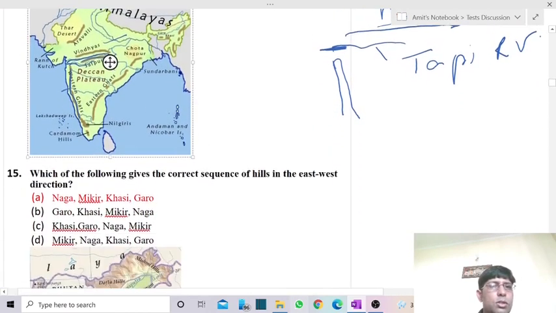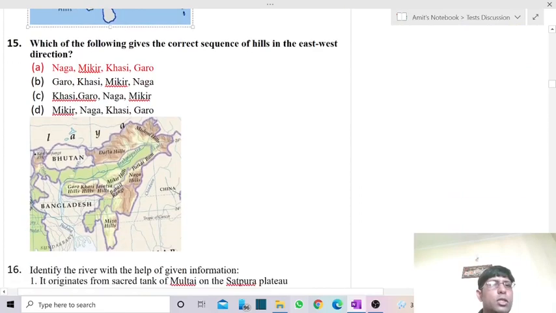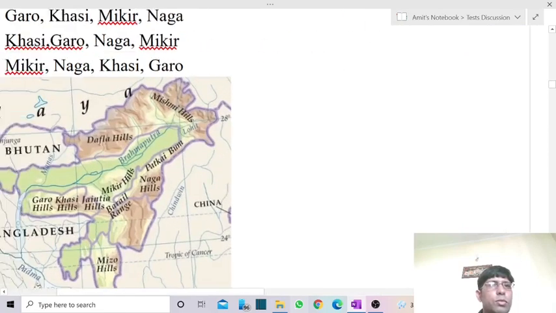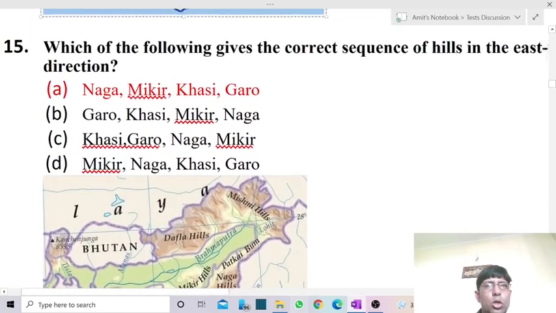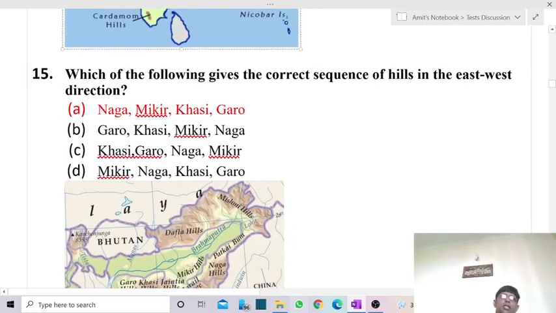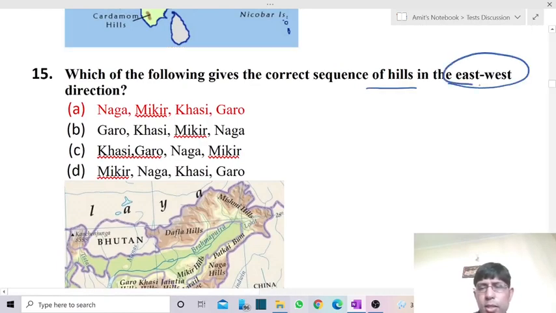Then comes the next question, the 15th question. Again we have the arrangement: we have to check the sequence of hills from east to west. Always remember the direction from where we have to arrange. Here we have to arrange from east to west direction.